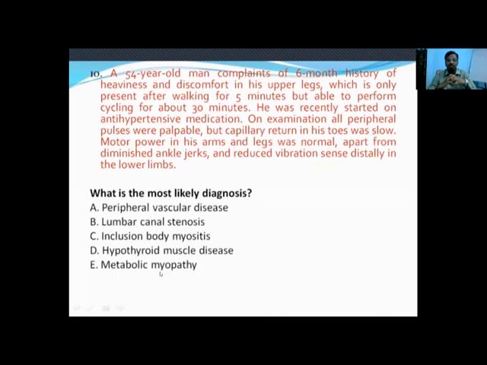Metabolic myopathy has the second wind phenomenon. First, they will develop easy fatigability on performing the activity, but after some time they can perform the activity very well. Even the first time they can work for 15 minutes, then they have to take rest for a few minutes, but then they can perform for about 1 hour also. That is called the second wind phenomenon in metabolic myopathy. So among these options, neurogenic claudication happens only in lumbar canal stenosis. Okay, so the answer is lumbar canal stenosis.